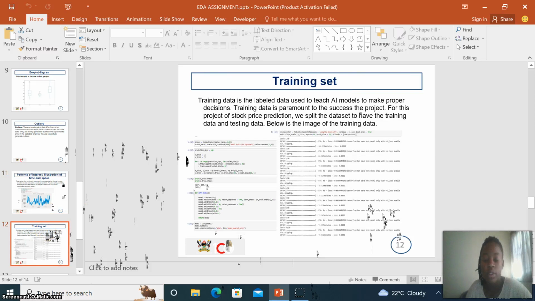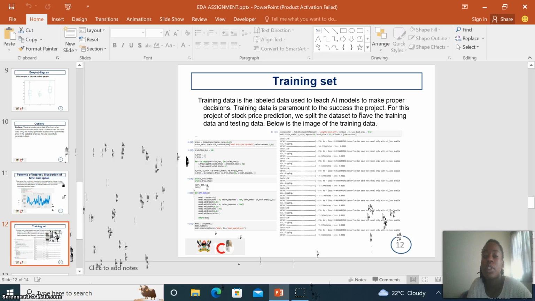Then we also have the training data. So we can split our data into the training data, testing data, and validating data. And the training data is the labeled data used to teach AI models to make proper decisions. So the training data is paramount to the success of the project.